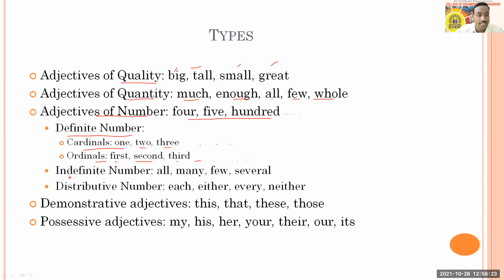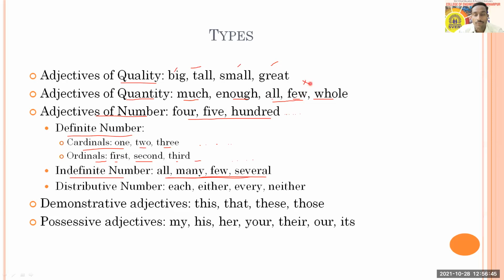Then we have indefinite numbers like all, many, few, several. So you have to understand that when you have a number but you don't know how much exactly, in that case it becomes an indefinite number. So here, when you have all and few, they are uncountable.